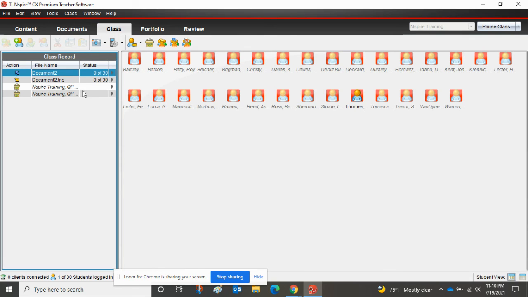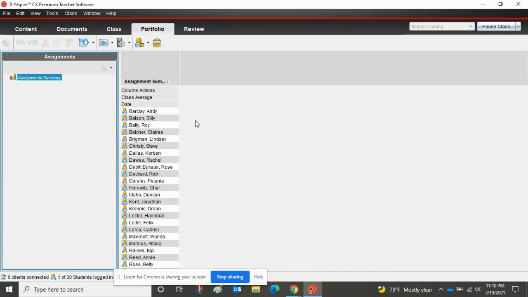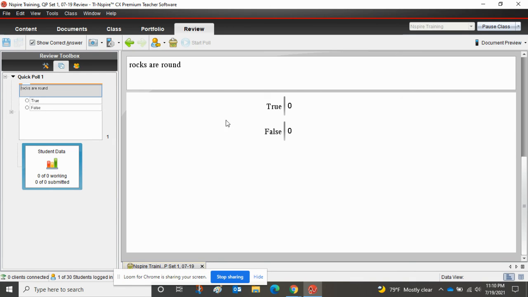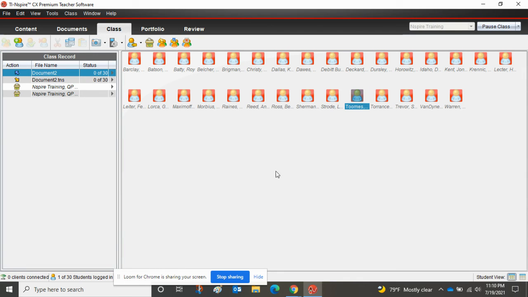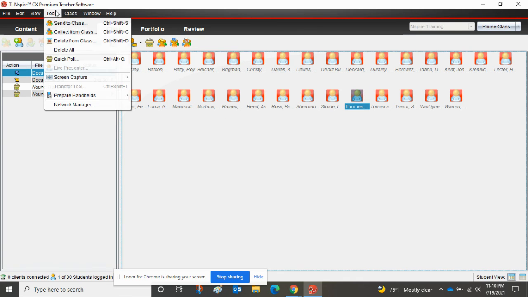If there was some actual data here, then all that would show up, and you will see who got what right, who got what wrong, stuff like that. Okay, I can go back, I can review the questions, I can share that with the students, and all kinds of good stuff. I can even see what's on student calculators. So let's do this. I want to show you one more thing here before I close this out.